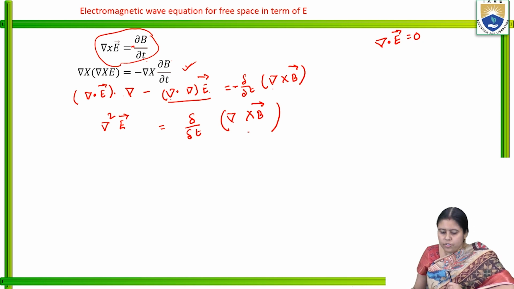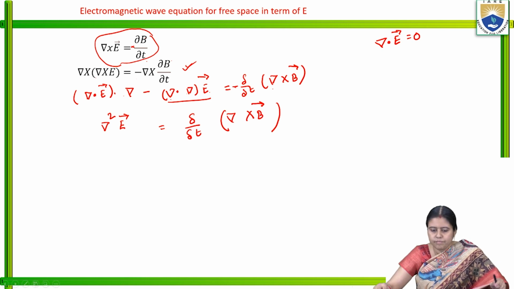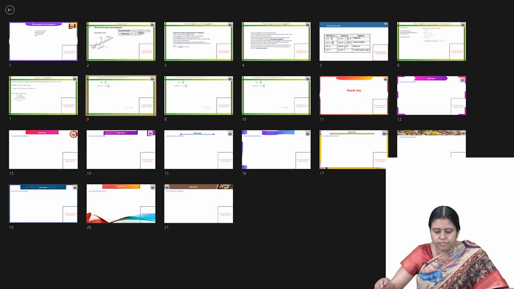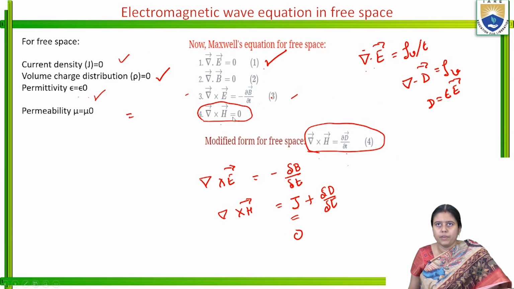And from Maxwell's equation, if I go to our previous slide, first I will show the slide once, then it will be clear.